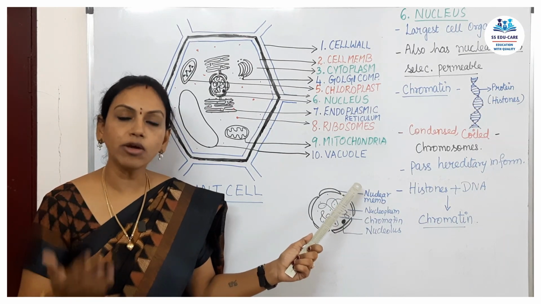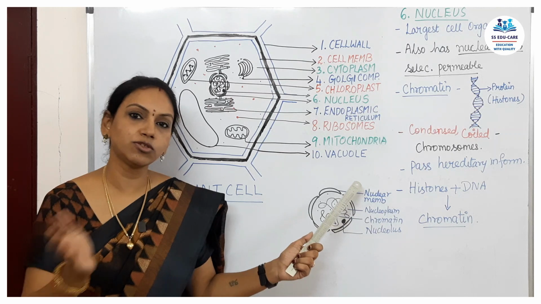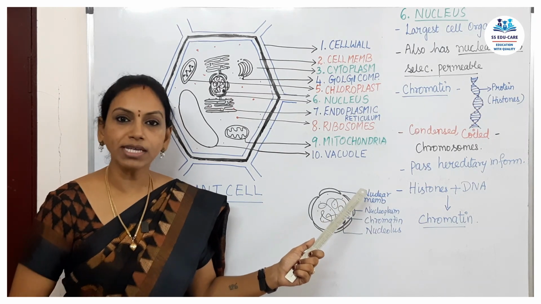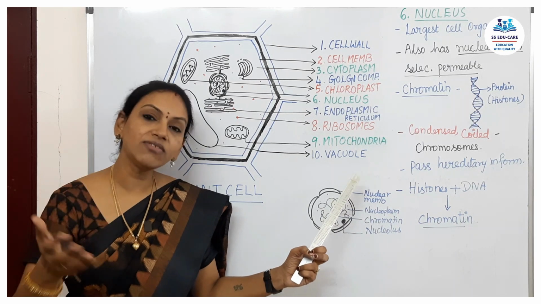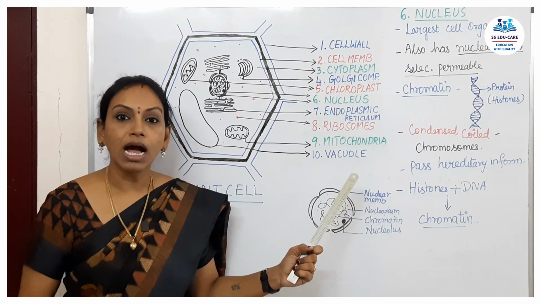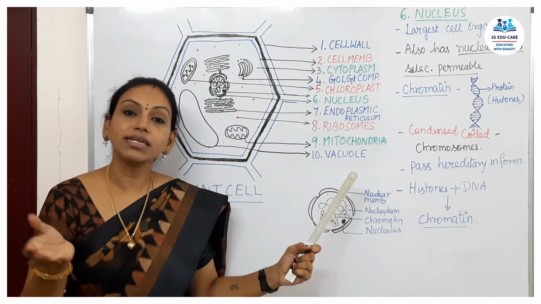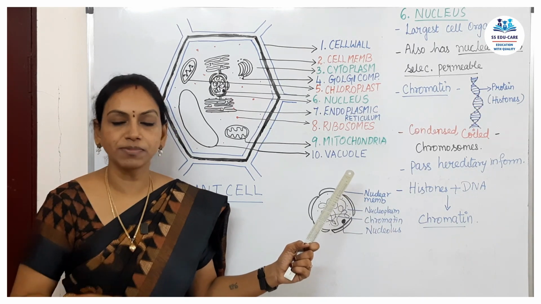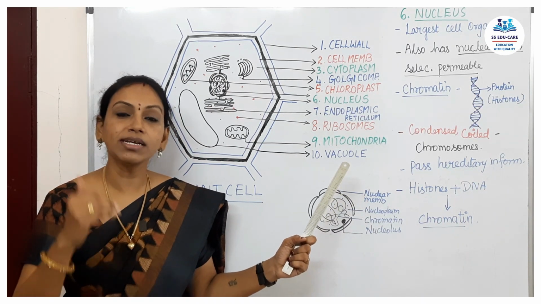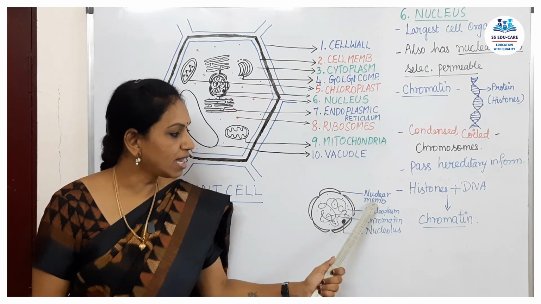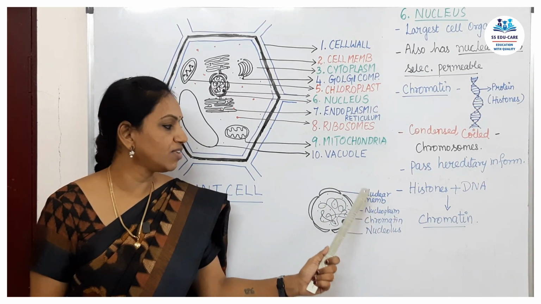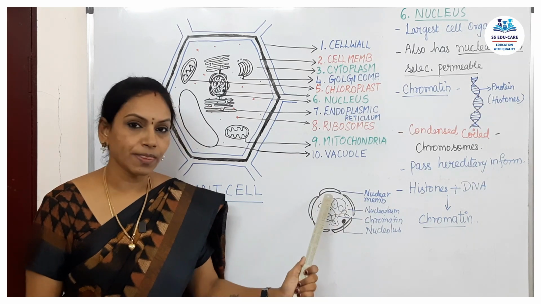It does not allow all substances to enter inside. Likewise, the nuclear membrane is also selectively permeable, and even more selective.